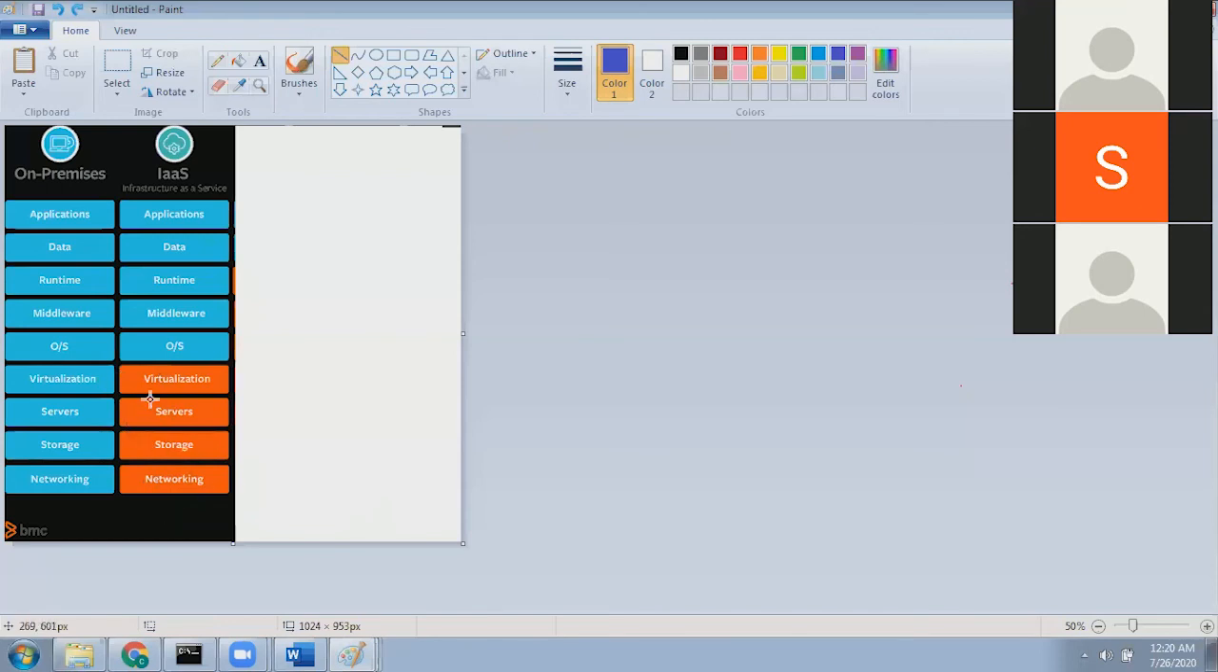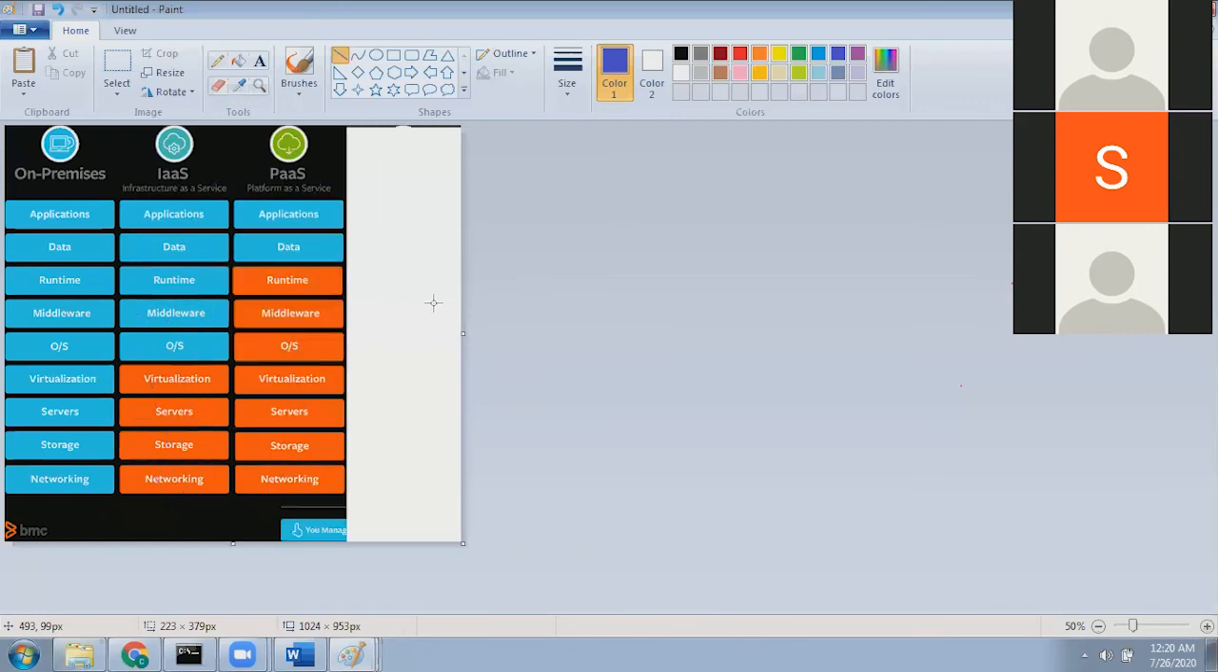That is called IaaS. So if you say that my company is having IaaS, that means these four you are getting from the vendor. The first five you need to take care of, meaning your company needs to take care of.